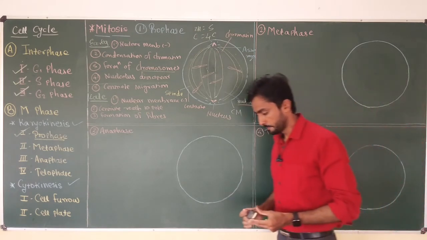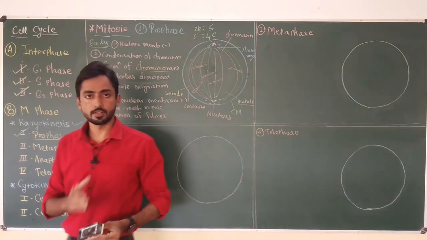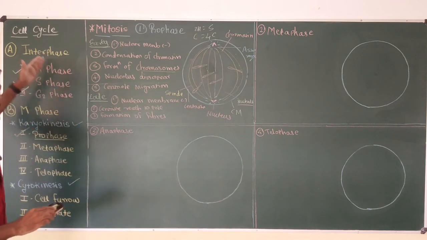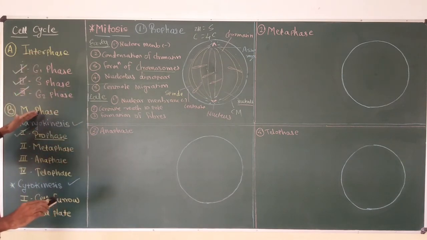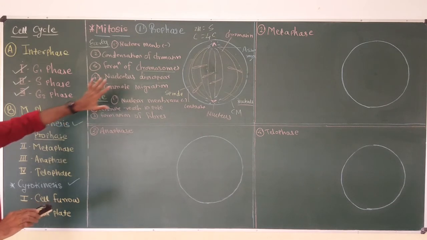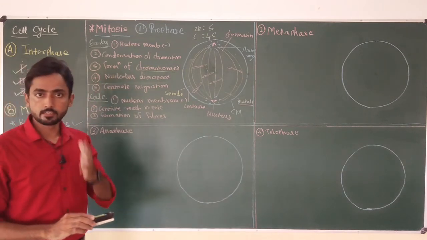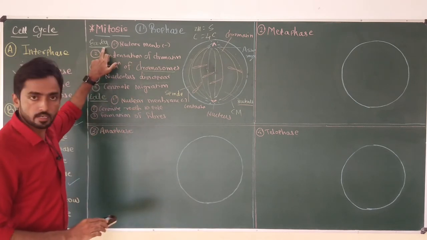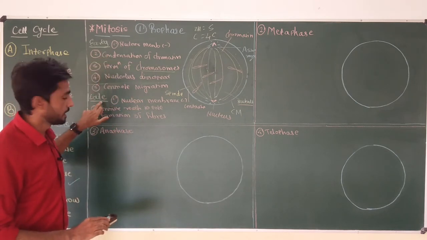So in this video, I discussed in detail the different changes that occur in the cell when any cell enters from interphase to M phase, the karyokinesis phase of the M phase. In karyokinesis, first is prophase. It is the longest phase of mitosis, in which first early prophase occurs and then late prophase.